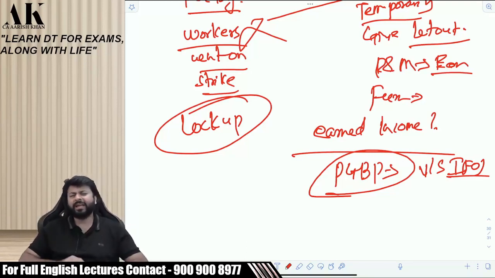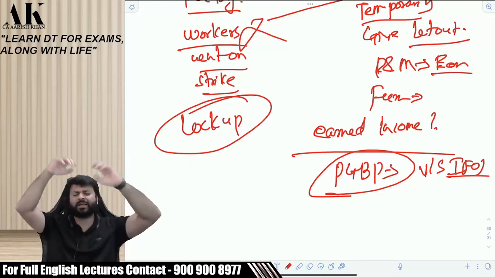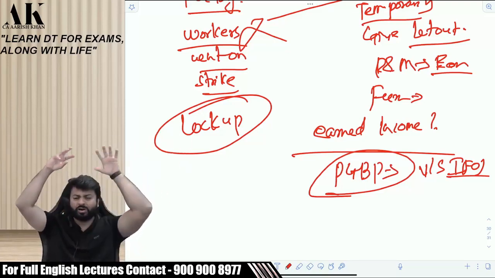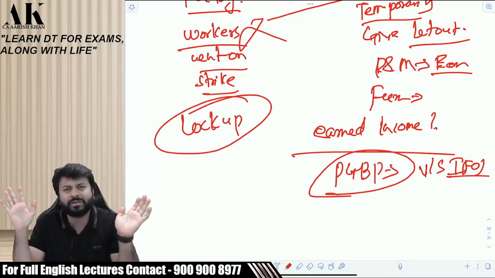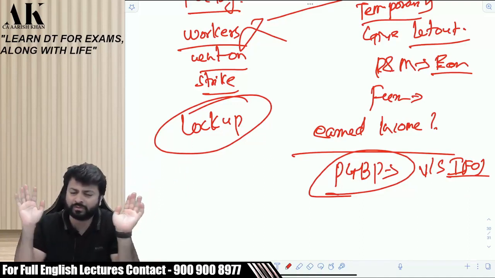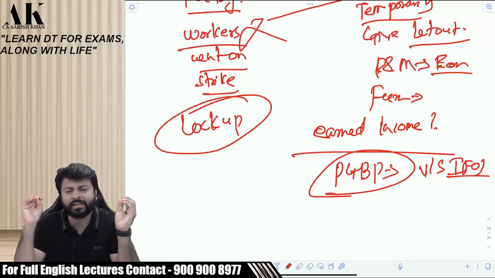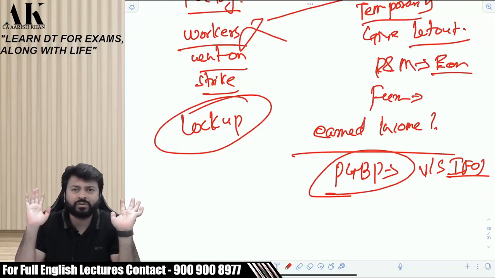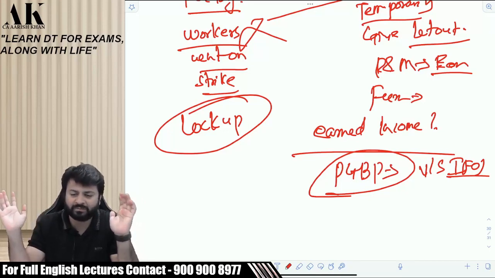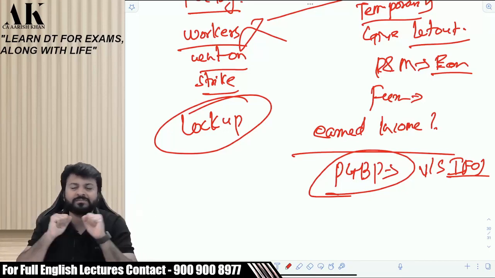So it's a very dynamic issue. What will come under PGBP? What will come under IFOS? What will come under CG? You all have to look into the facts and circumstances of every case. And ultimately, most of the big cases go to the Supreme Court, and the Supreme Court will observe the case and decide under which head of income the matter will go. So it's not that easy for us to sit in a closed room and decide what comes under PGBP, what comes under IFOS and what comes under CG.